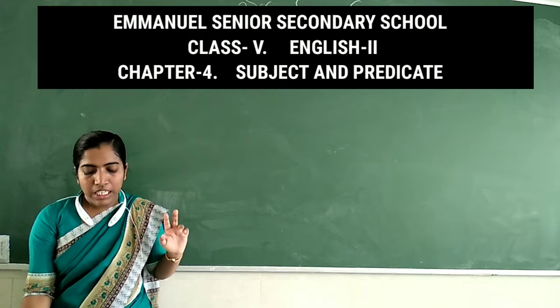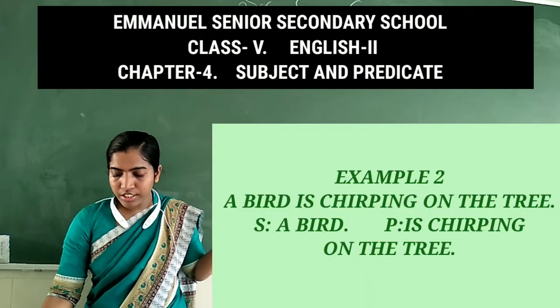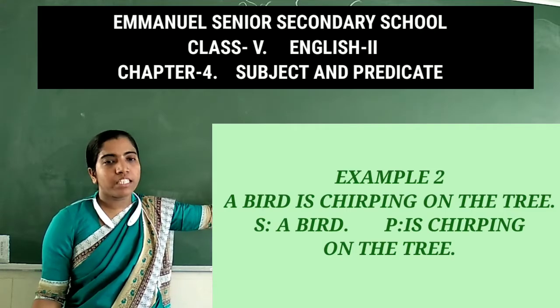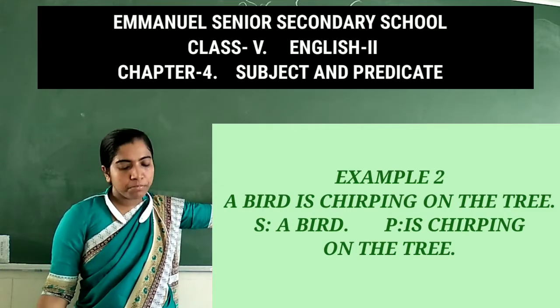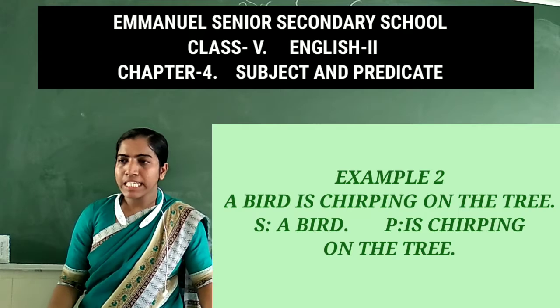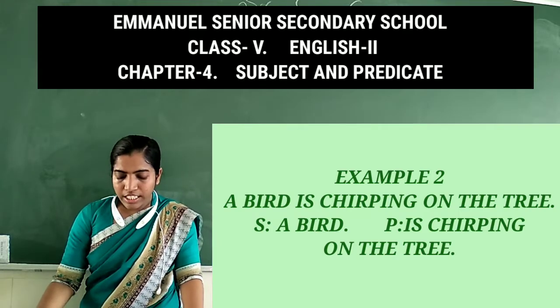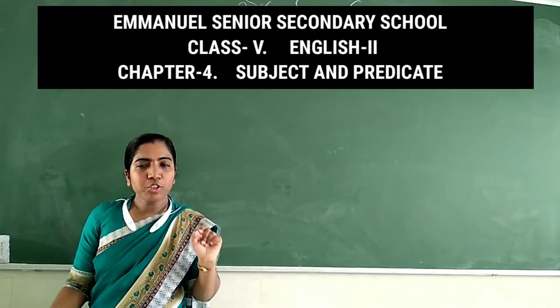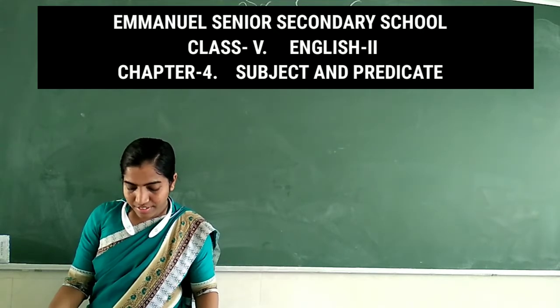Second example, a bird is chirping on the tree. So we are talking about whom in this sentence? A bird. So a bird is the subject, remaining is the predicate. I think you all understood this. Now let's go to exercise A. I'll be telling 2 or 3 examples from this exercise A.